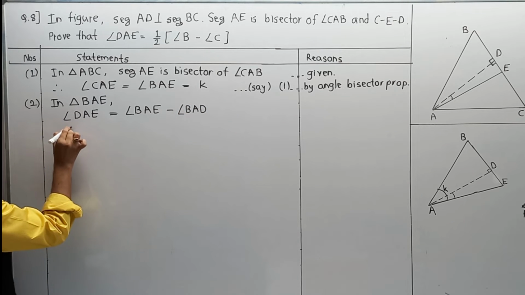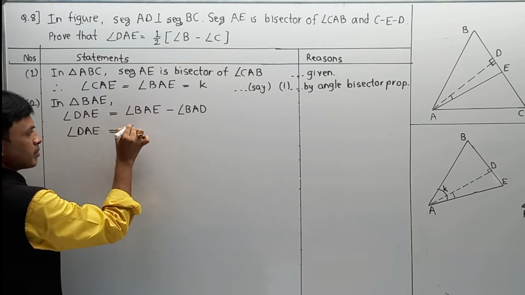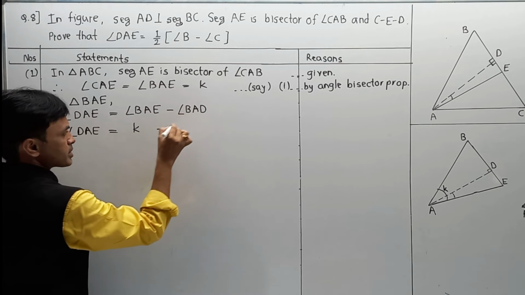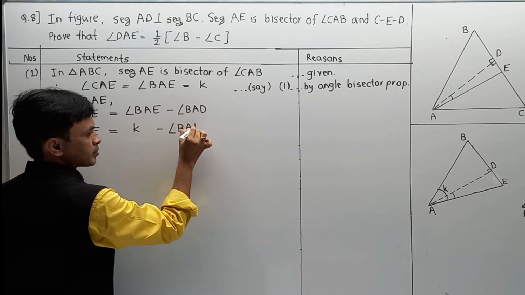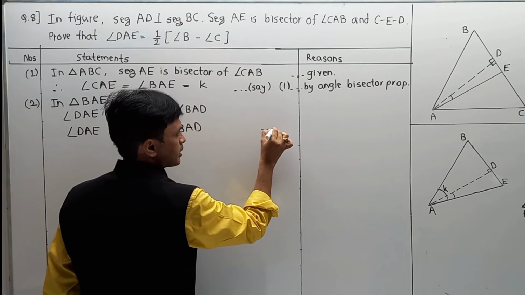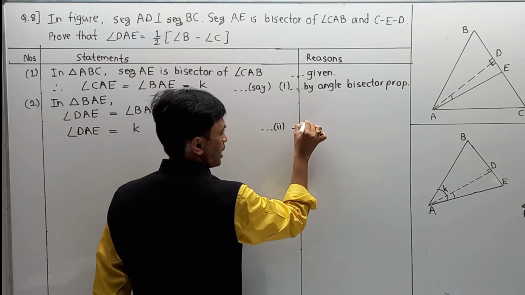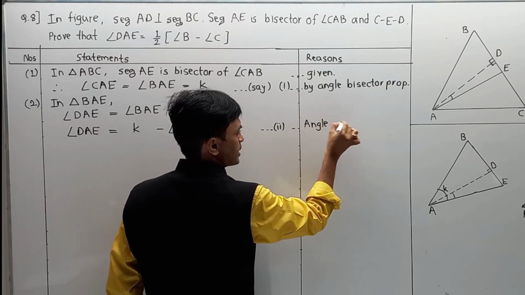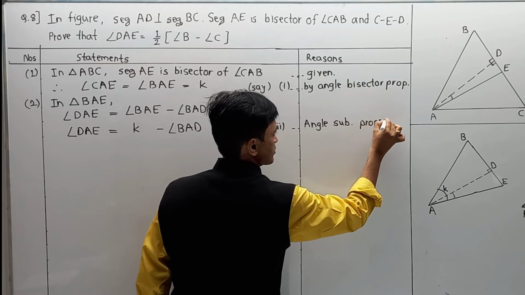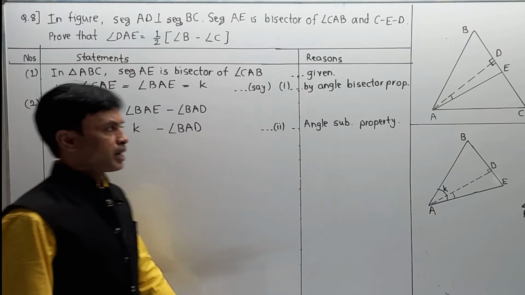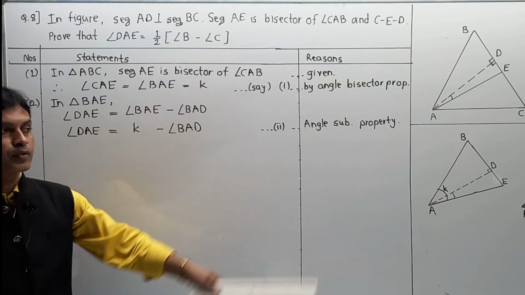That only modified, and it becomes angle DAE is equal to angle BAE, which we assume as K, minus angle BAD. I would give it as equation number 2, and the reason is angle addition, or you can say angle subtraction property. Now, after writing this value as equation number 2, we are going to write the same pattern for equation 3.